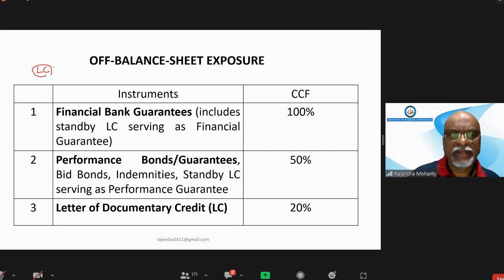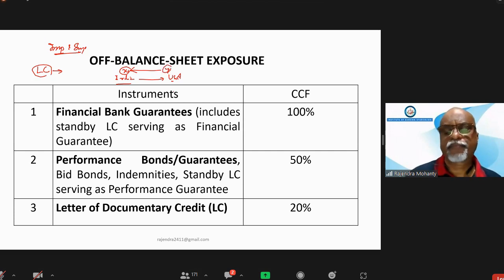Letters of credit are the transactions which happen when import and export happen. Suppose the importer is in India and the exporter in USA. They might not know each other. So importer X in India wants to import something from Y who stays in USA.